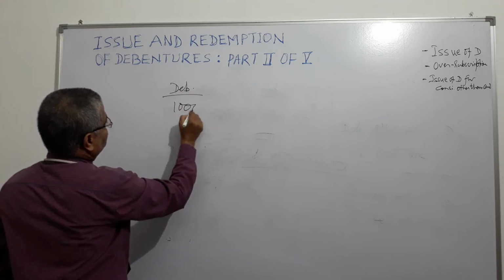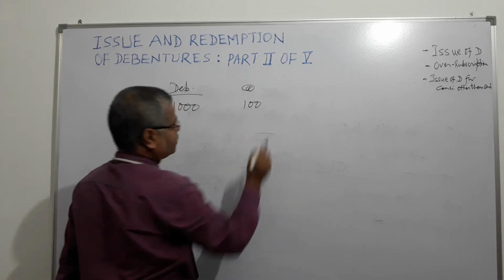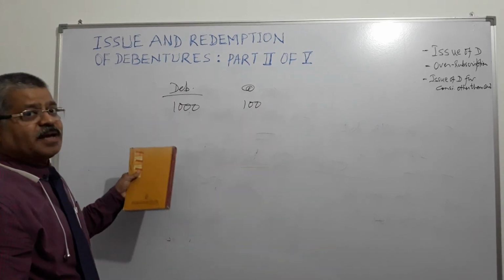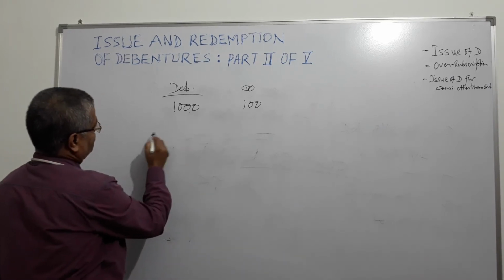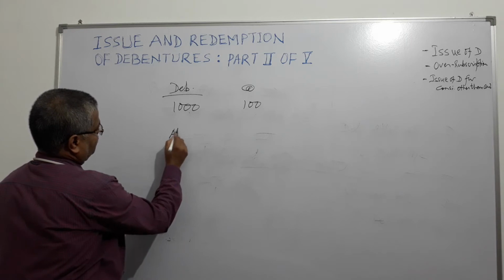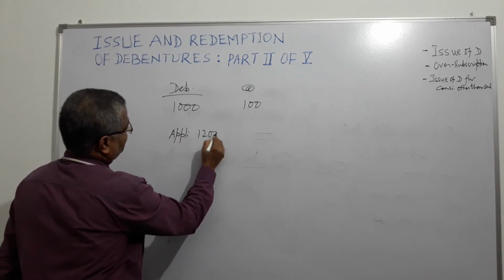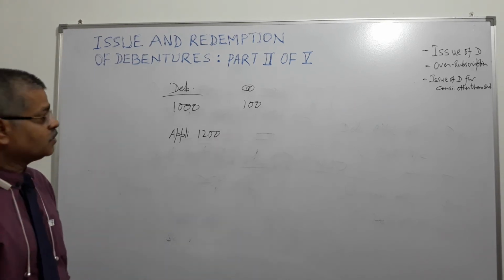What happens? Subscribers, applicants apply for 1200. Applications are received for 1200. So this is called oversubscription.